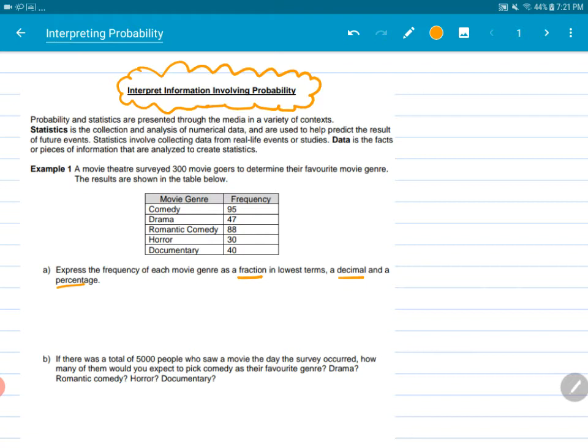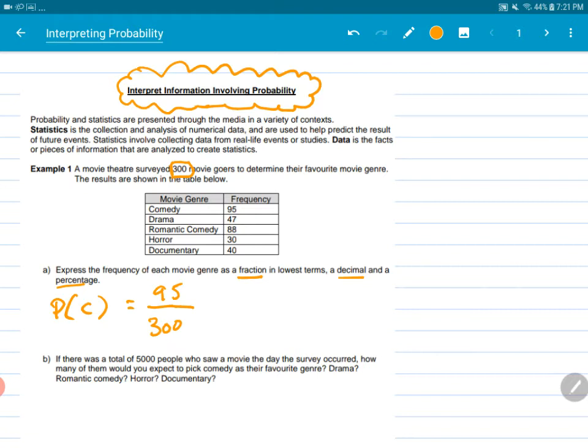So if I want to know the probability that someone liked comedy, then we're going to say probability of, I'll put C for comedy, is 95 people over our total. And if we can see here, our total within the question is 300. So that part we know already, and I think you guys are getting really good at that so far.